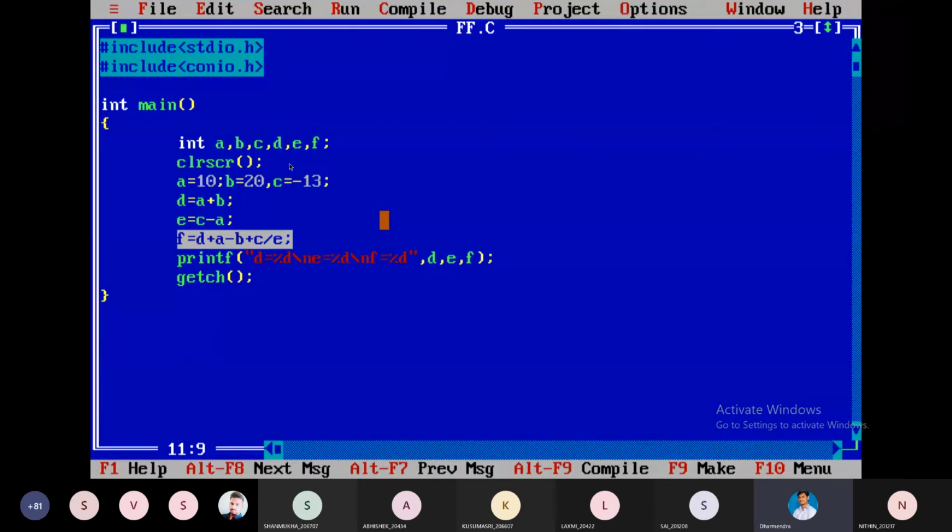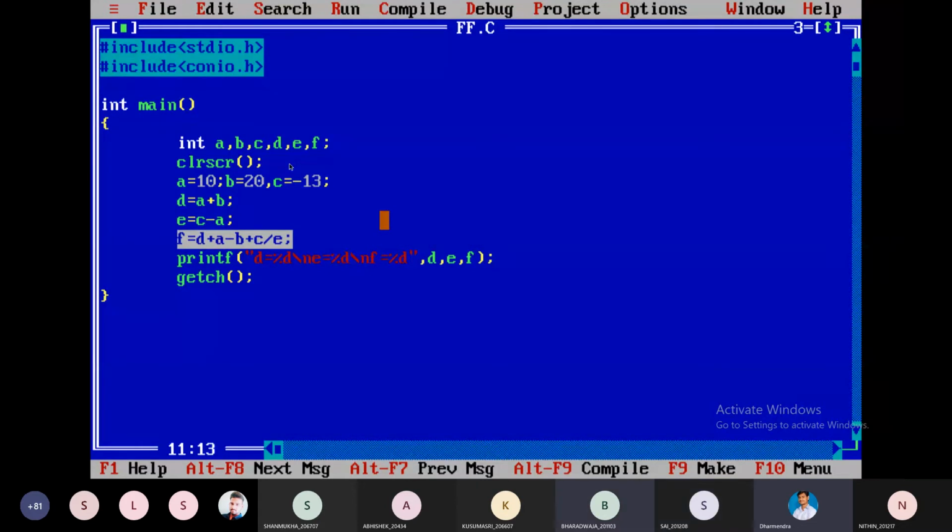In an expression, the first priority should go to brackets, then division, multiplication, addition, subtraction. That rule should be followed. Here, which has the highest priority? Division. Division should take place first.